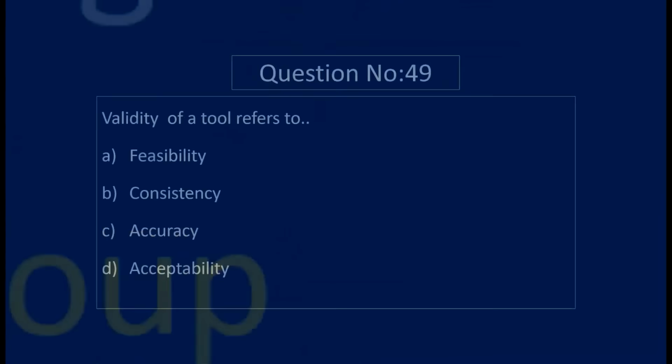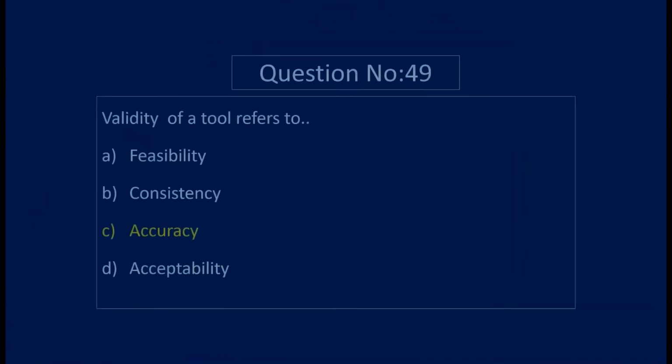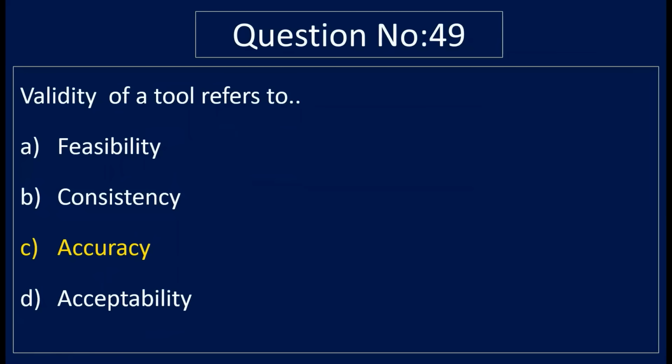Question number 49. Validity of a tool refers to option A, feasibility, option B, consistency, option C, accuracy, and option D, acceptability. Correct answer is option C, accuracy. Validity of a tool refers to accuracy of the tool.